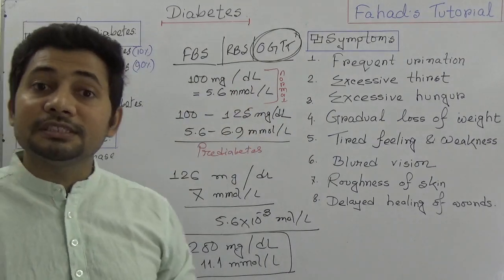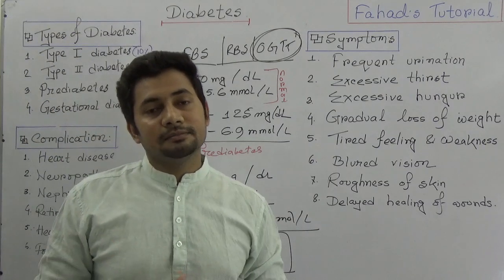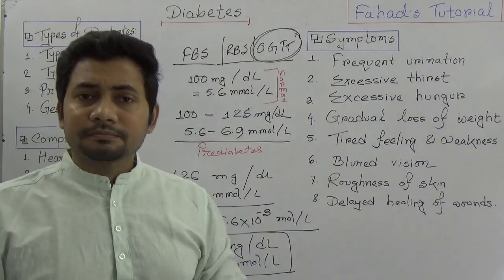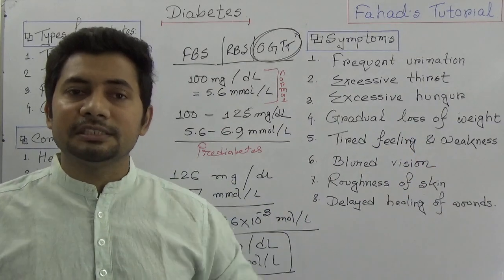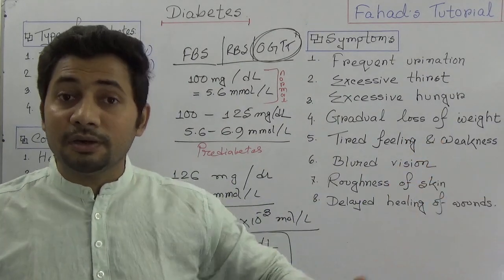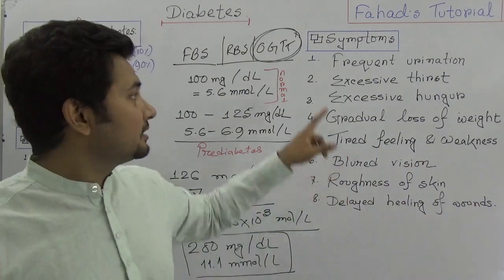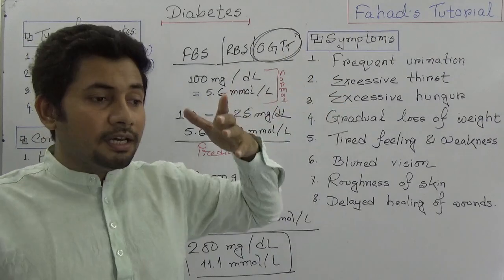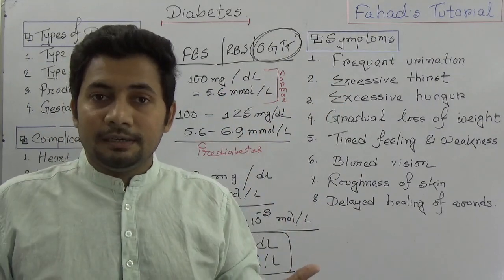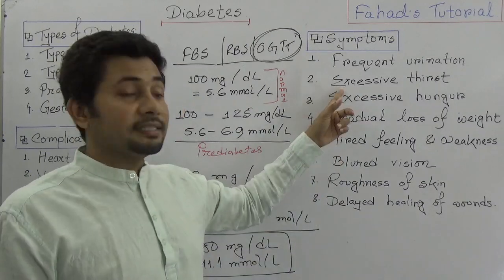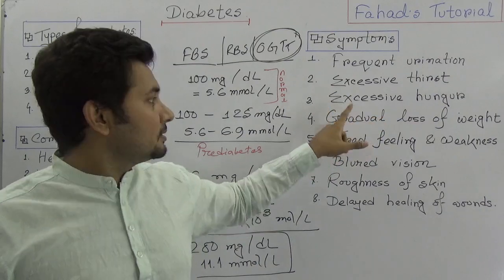And then if you see the symptoms, what are the symptoms of diabetes mellitus? Number 1, frequent urination. The patient will go to the toilet more frequently. As the frequent urination goes on, thirst will take place, so excessive thirst is another symptom.